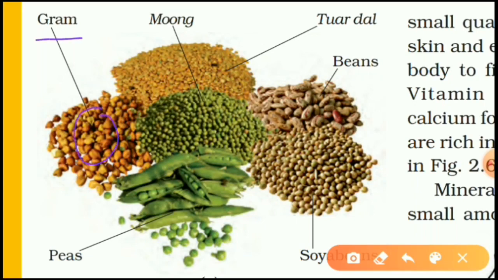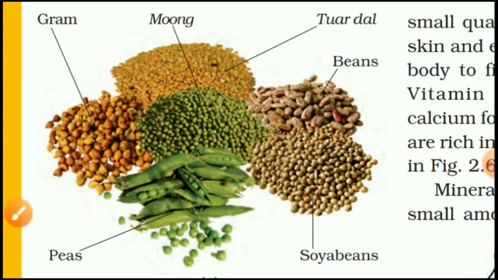Then peas, that is vatana. Soya beans, these are beans. Then tuver dal and mung. In Gujarati we say these are kathod, and in English they are pulses. So pulses are a rich source of protein.